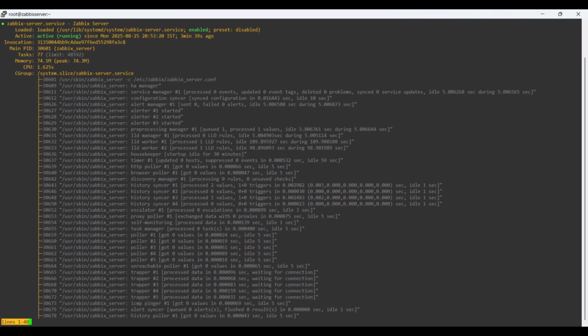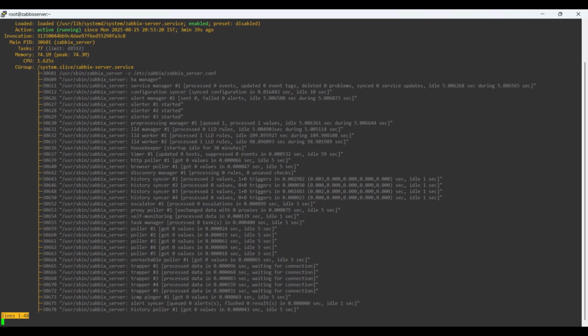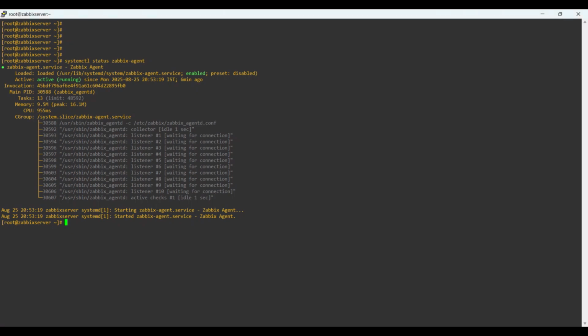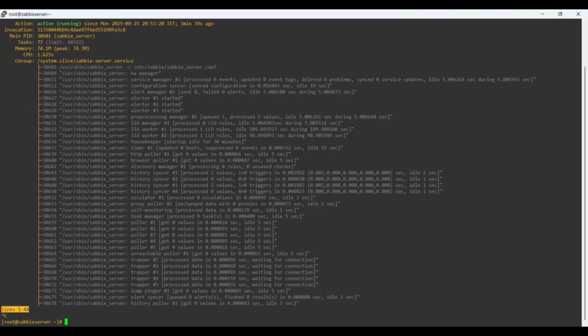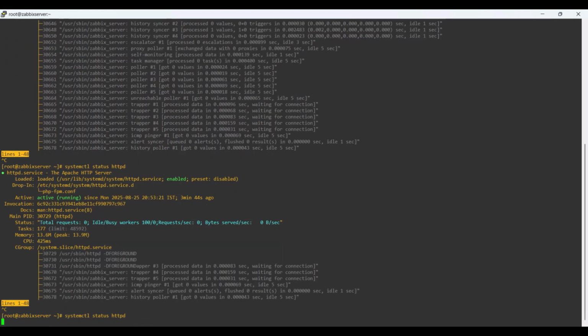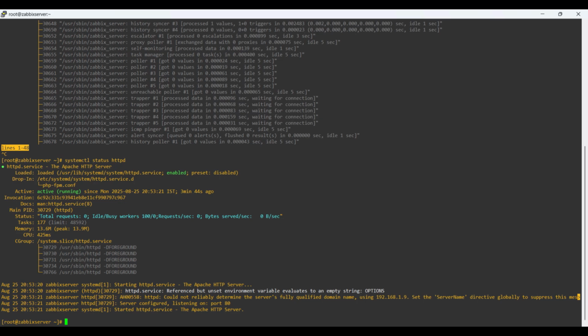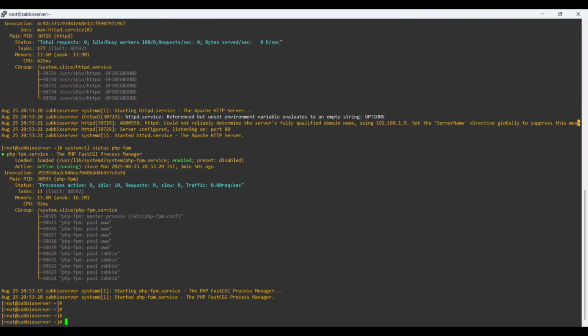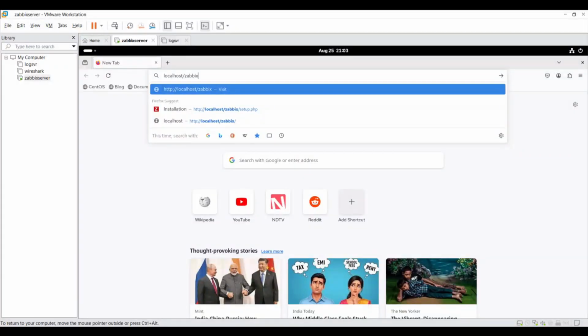systemctl status zabbix-server shows the Zabbix server status. systemctl status zabbix-agent shows the Zabbix agent status. systemctl status httpd shows the Apache server status. systemctl status php-fpm shows the PHP-FPM status. Now go to